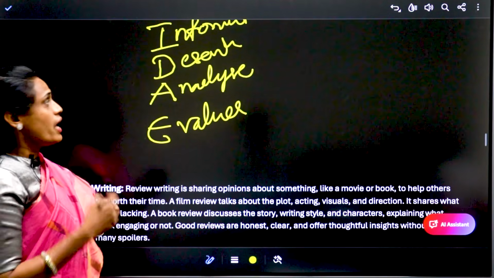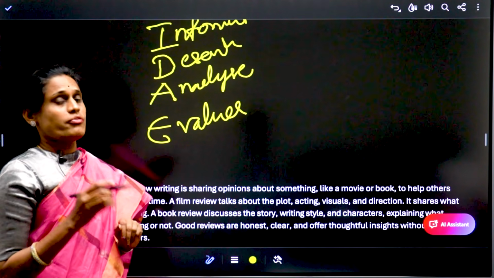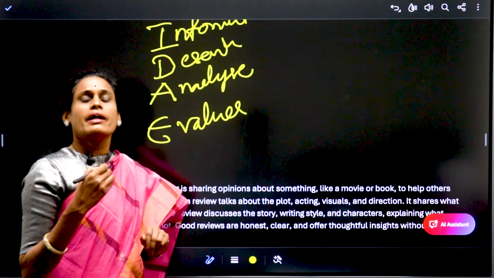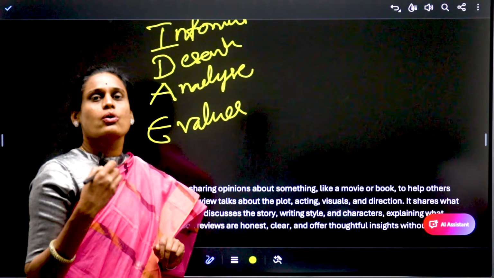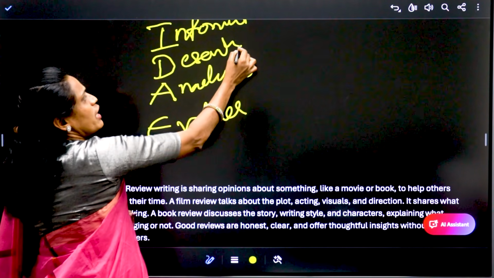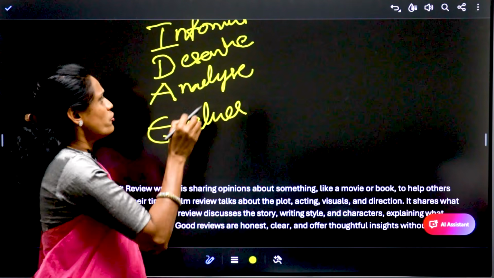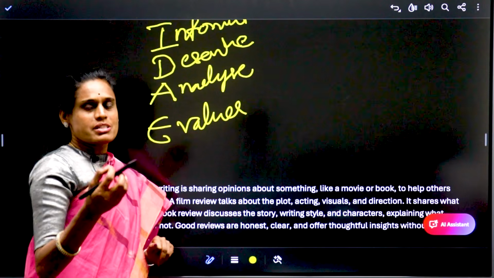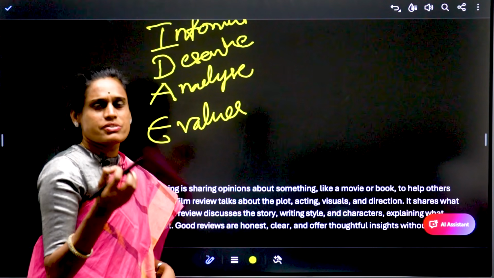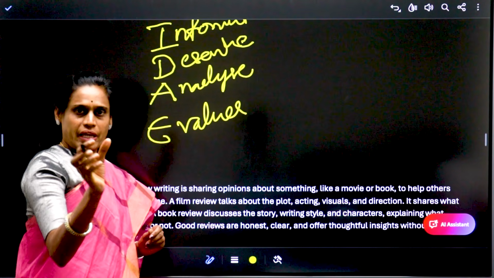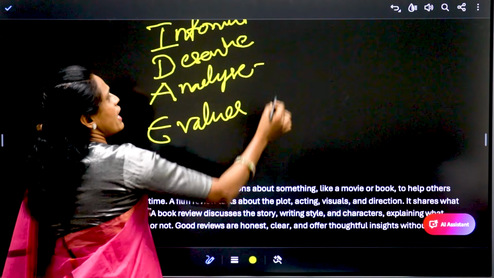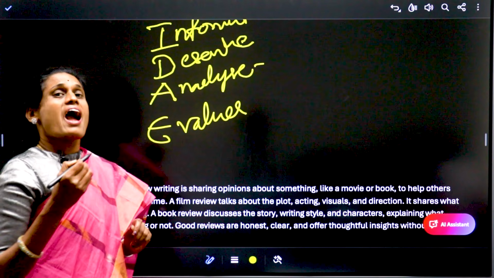First we have to give the information of the movie: title, director, cast, co-artist. And describe what is the theme, what is the objective of that movie, and what is the plot. What is the plot means what is the main challenge faced by the characters. And analyze that. Analyze in the sense what is the added value.